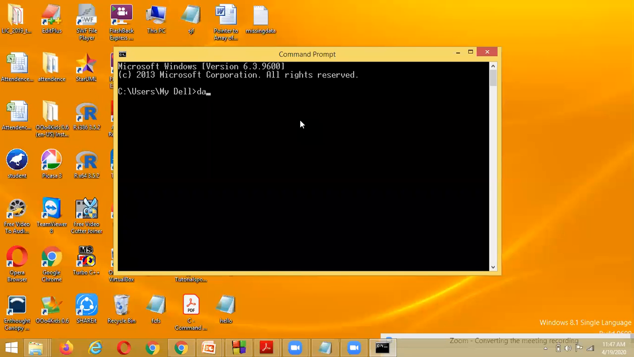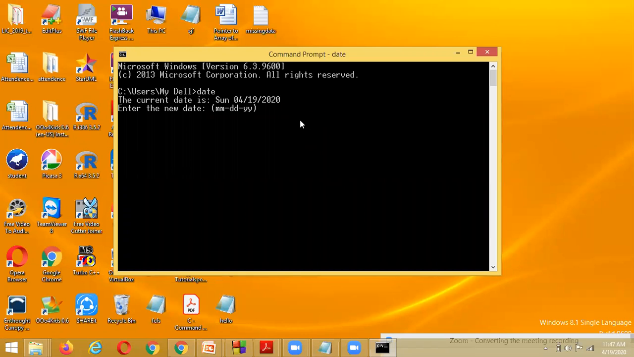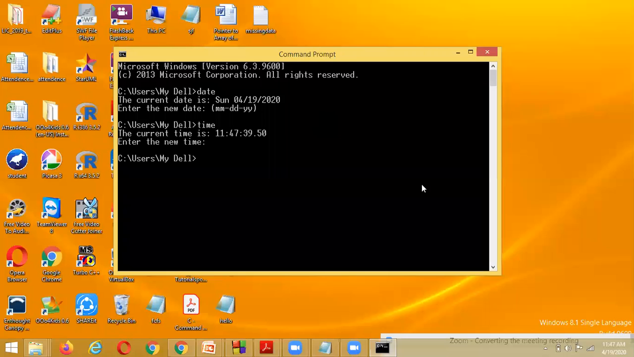Suppose I want to find out the date. What is the command I am using? Date. And here I want to see the time. To find out the time, what is the command I am typing? Time. And I am executing it, and it is showing the time.